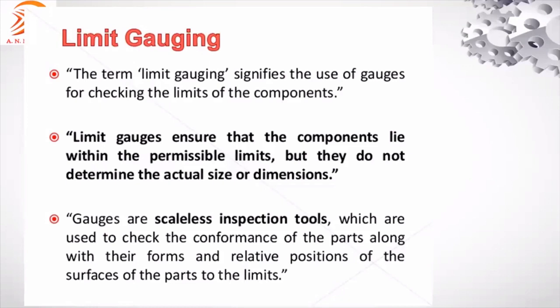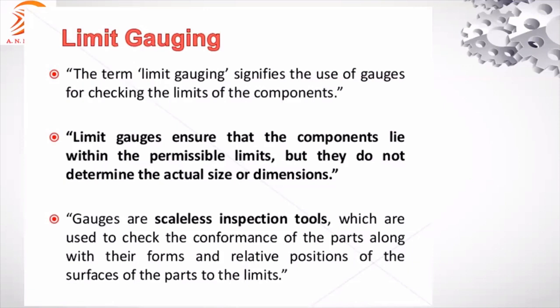See the second point: limit gauges ensure that the component lies within the permissible limit. This is the gauge which ensures that the component is within the permissible limit. Permissible limit means within the upper and lower limit. But they do not determine the actual size or dimension. These gauges do not measure the actual dimension of the component. It just checks whether the component is lying within the upper limit and lower limit, whether it is acceptable or rejected, because it is mass production. It will be used for mass inspection, right? It is an inspection tool, not a measuring tool. Actually, a measuring instrument is different.